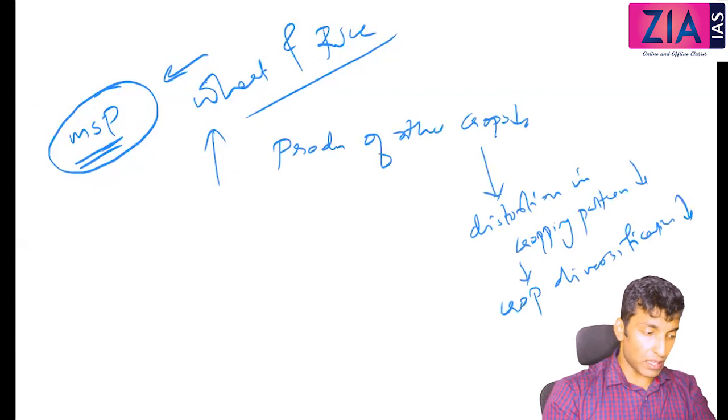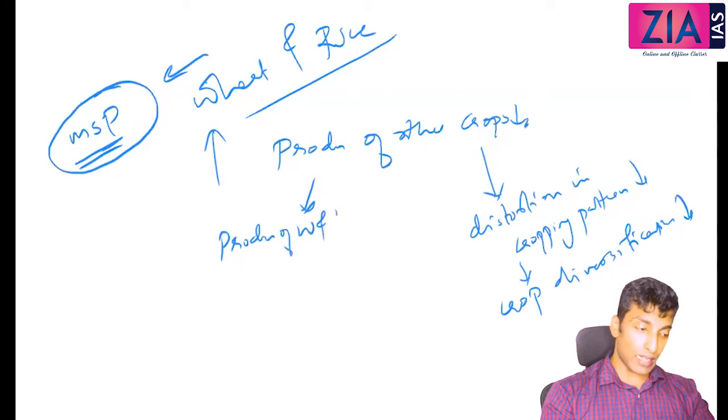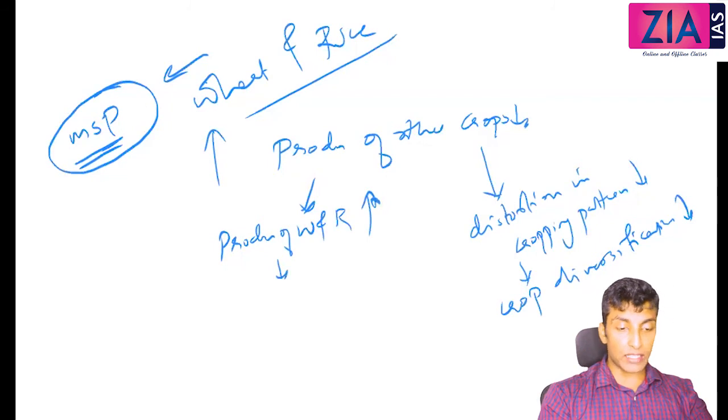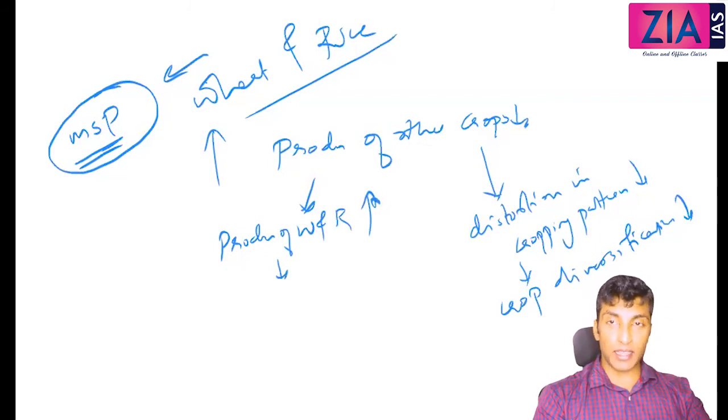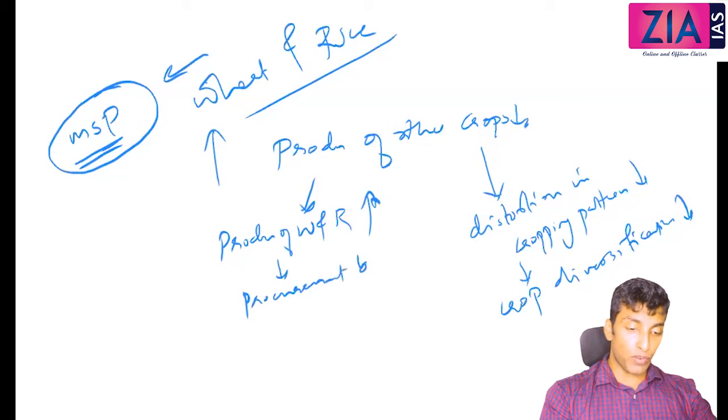So apart from this, what else will be the problem? The production of wheat and rice will increase, right? If the production of wheat and rice increases and government is guaranteeing that government will procure this much, and it is almost equal to market price, so procurement will increase. Procurement by whom?